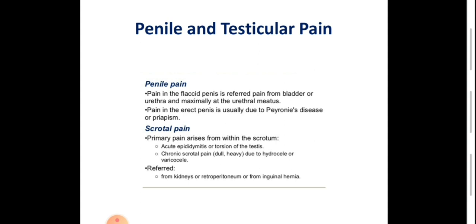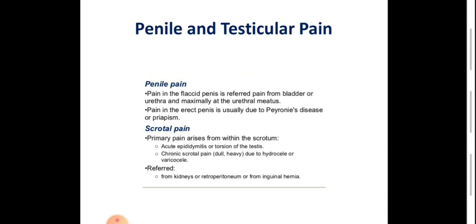Scrotal pain can be acute or chronic. Acute pain is usually due to an acute condition within the scrotal content such as epididymitis, epididymo-orchitis, or torsion of the spermatic cord and ischemia, torsion of testicular appendages, acute hematocele, a collection of blood between the layers of tunica vaginalis due to trauma, or pyocele, which is a pyogenic infection of the collected fluid between two layers of tunica vaginalis, which is called hydrocele.